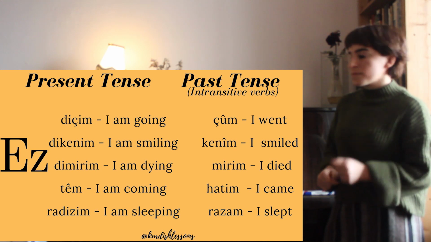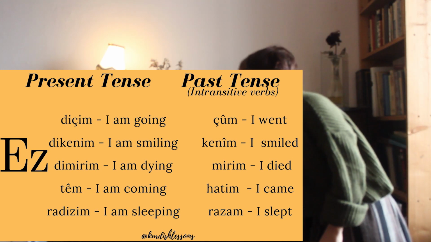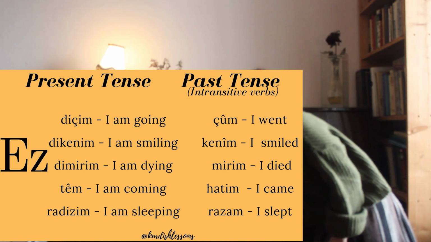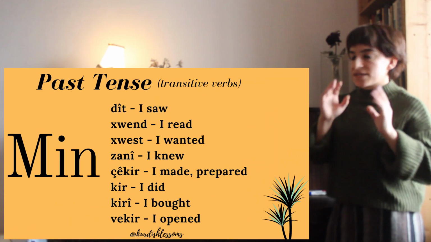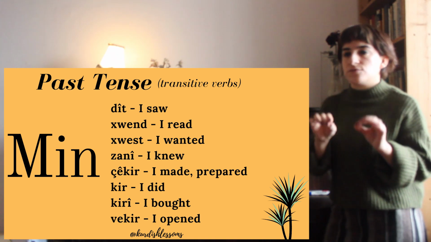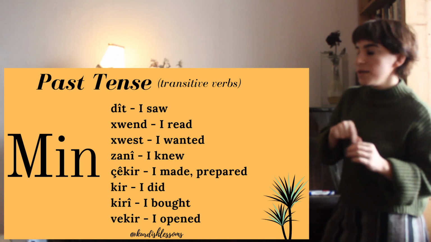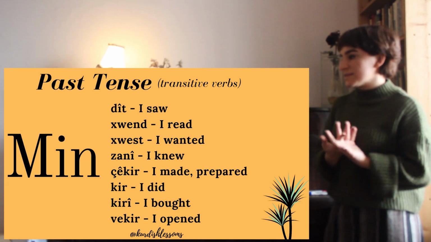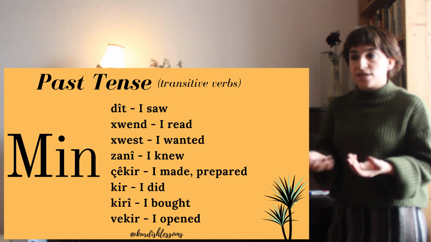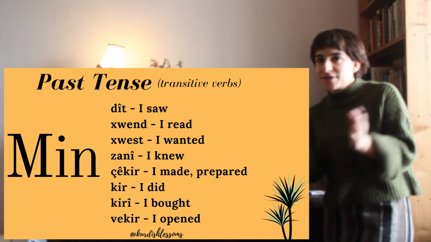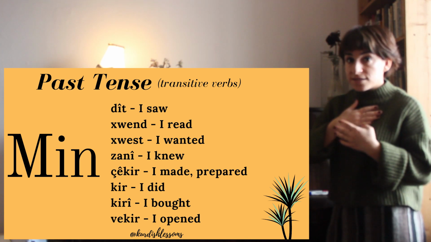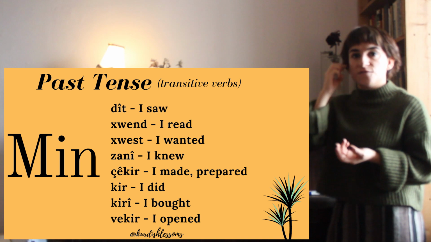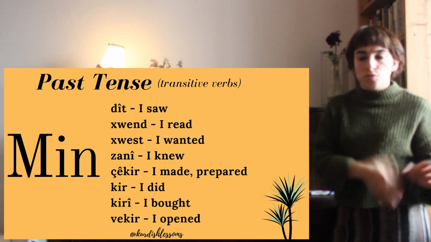For "man", it is easier, because "man" is just past tense with transitive verbs. When you need the oblique form, you will use "man". For example, dîtin is a transitive verb, to see. You can see something, and I can ask you, what did you see? So min dît, I saw. Min xwend, from xwendin, to read, is also a transitive verb. You can ask, what did you read? It can be a book, a journal, a newspaper.